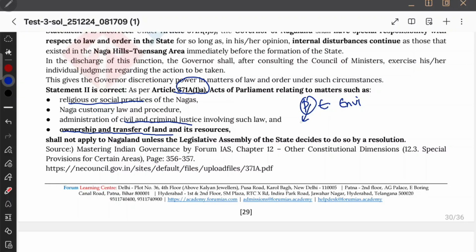Polity, civil and criminal justice. It comes under polity, right? Civil and criminal justice. And economics. Economics is not there in it, right? Economics and environment combined, what is it? It is ownership and transfer of land, right?